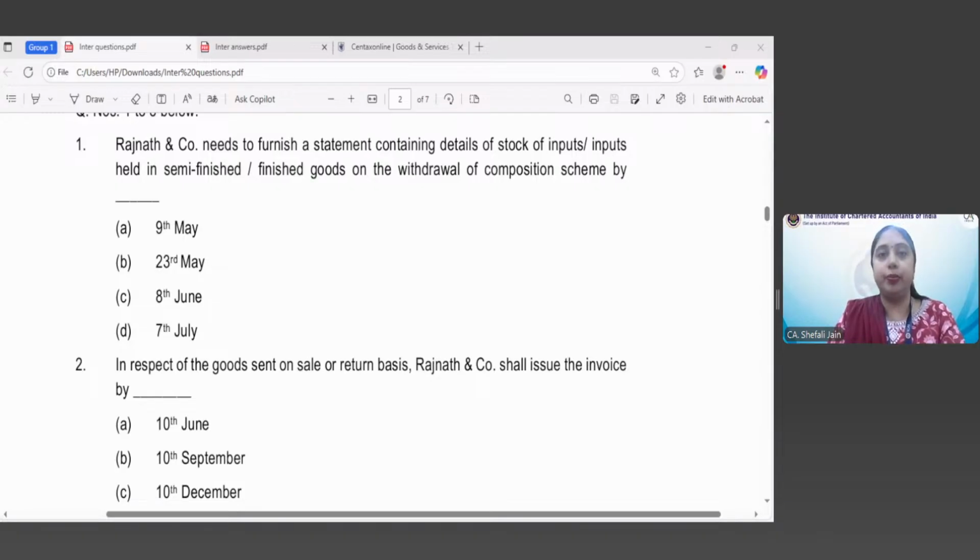Okay. So first of all, you should know that he can take the ITC of the stock of inputs which is available with him, upon which date that ITC is available, and by what time the statement for taking that ITC has to be furnished. These are two steps, but you have been asked the second leg of the question. So Astha or Khushi, any answers from you?